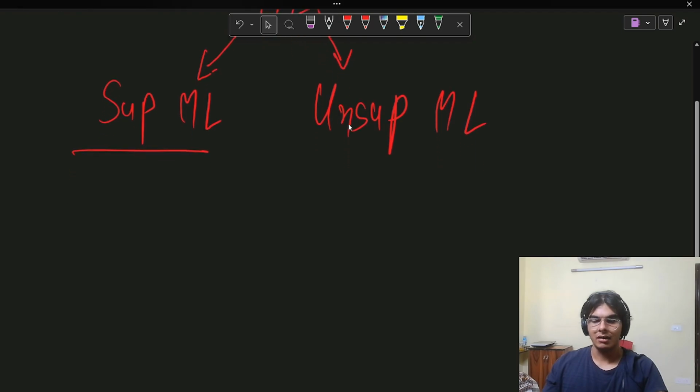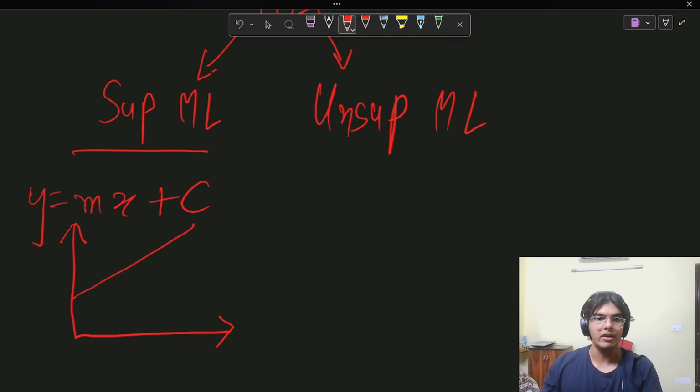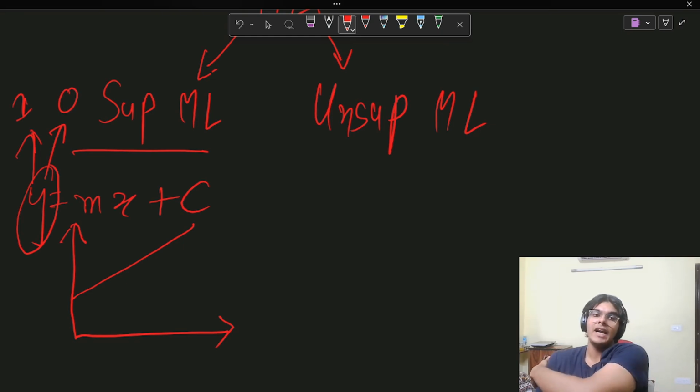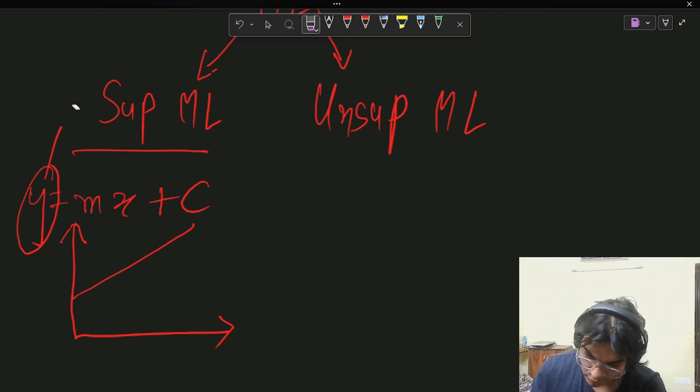Let's say something like a linear regression problem. Your goal in linear regression is nothing but to find the best fit line, a straight line. In this you have the target variable specified. It can be anything. Let's say it's a customer churn problem, where either the customer will churn or will not churn. Or maybe it's a height-weight problem. Let me erase this quickly.